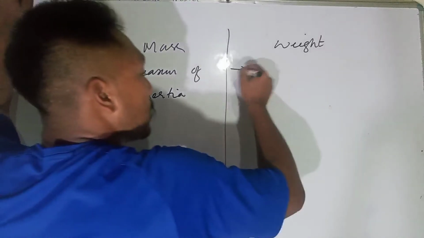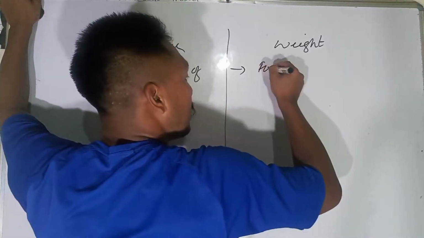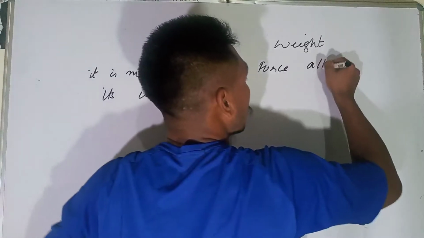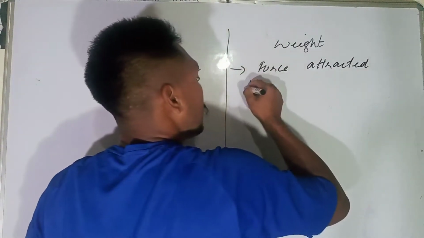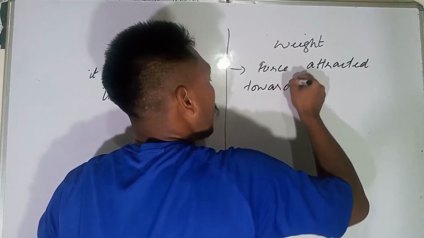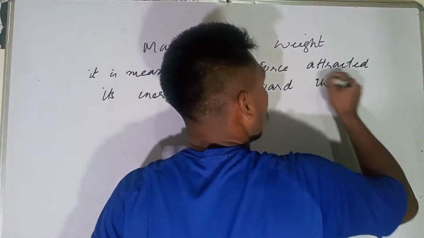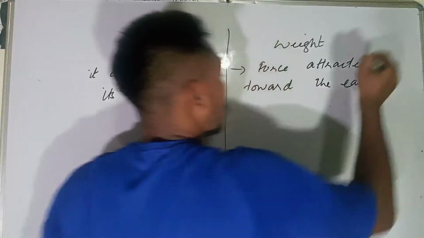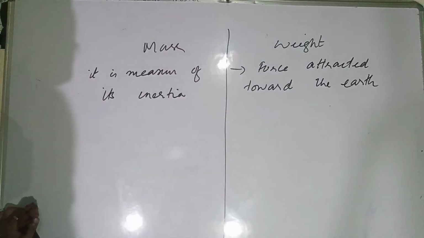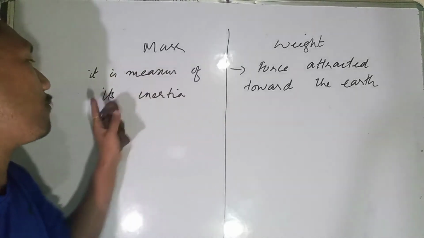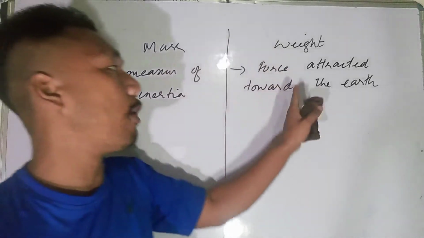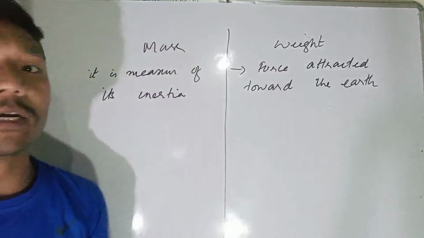Whereas a weight is a force attracted toward the Earth. This is the first point. Remember this one.